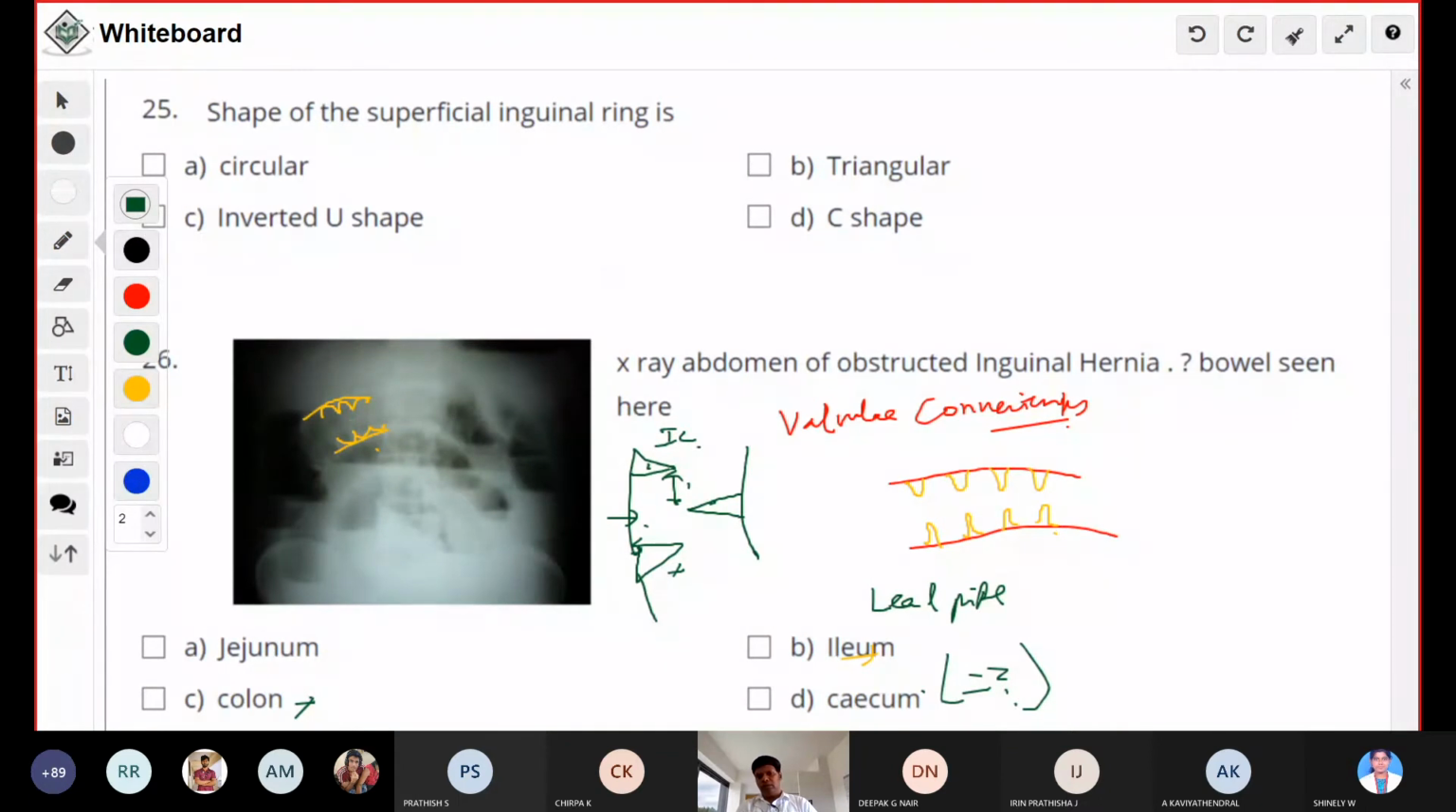So that's why you are telling this is a jejunum. And another important thing is it is present in the central part of the abdomen. You can see the vertebra. All the bowel is present in the central part of the abdomen. That's why you are telling this is jejunum.